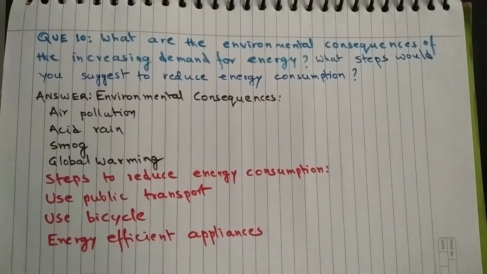Question 10. What are the environmental consequences of the increasing demand for energy, and what steps would you suggest to reduce energy consumption?